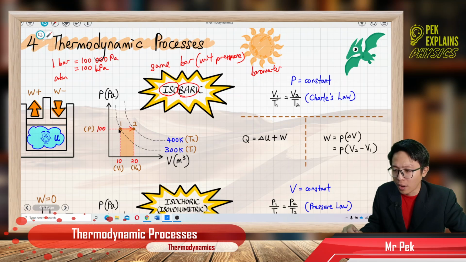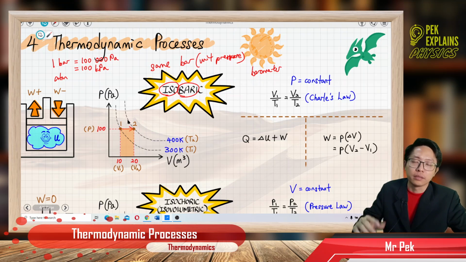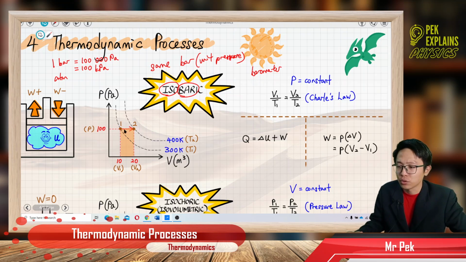The graph goes from 1 to 2, so the temperature increases from 300 Kelvin to 400 Kelvin. It jumped from a lower isotherm line to a higher isotherm line. The further away the isotherm line is from the axes, the higher the temperature.